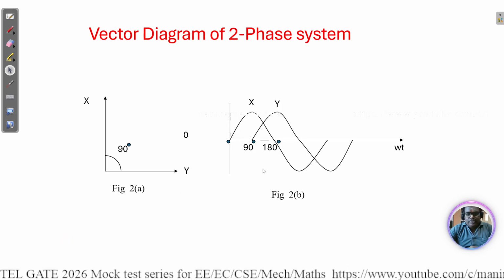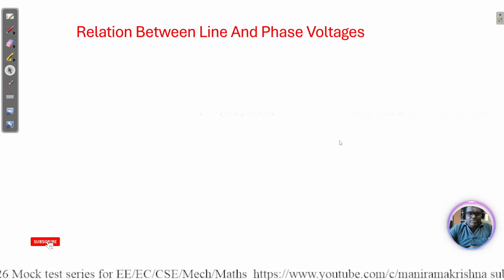Here is the waveform. Next, the relation between line and phase voltage.